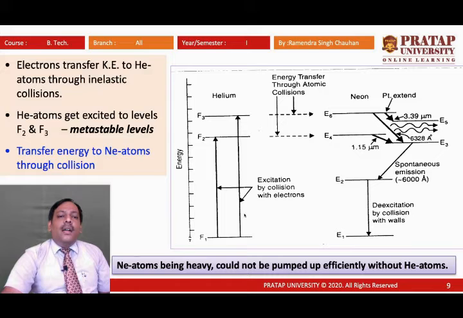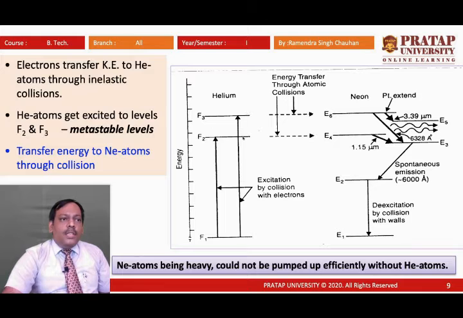When an electrical discharge is produced, the electrical energy is absorbed through collisions of electrons with the helium atoms. F2 and F3 are excited states of the helium atom. When electrons collide with helium atoms, these helium atoms shift to their F2 or F3 level.